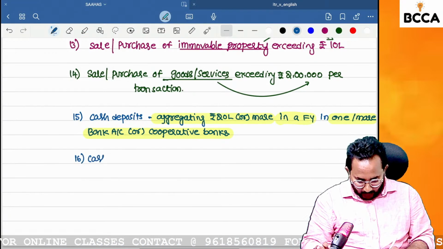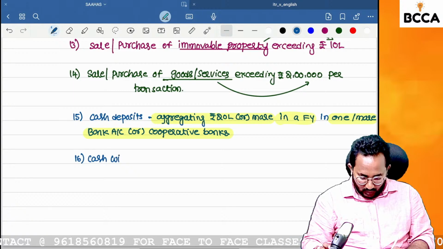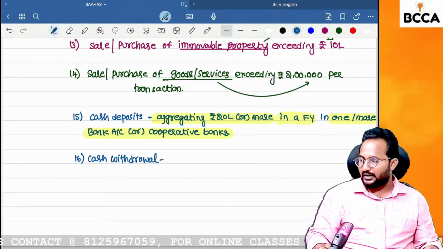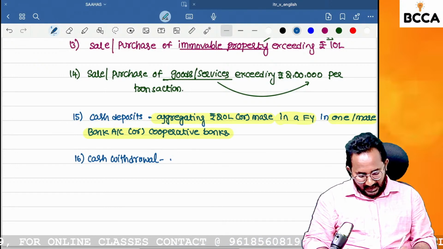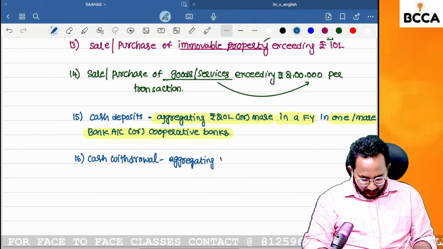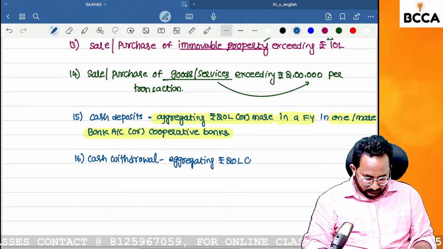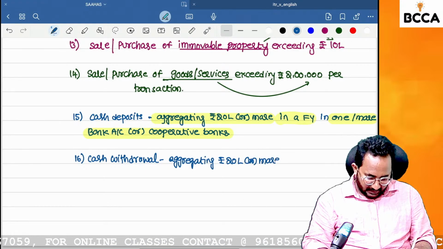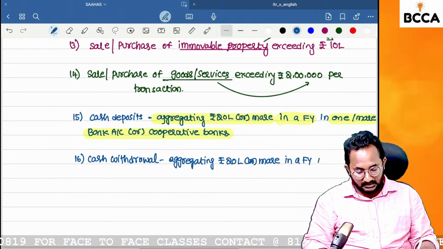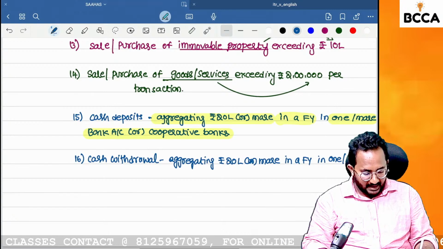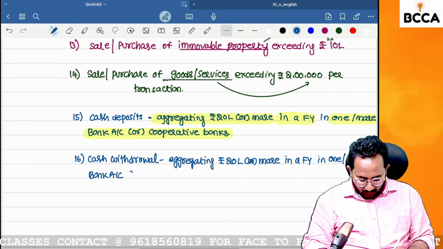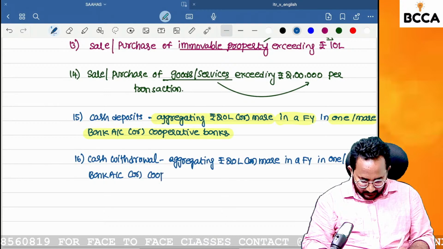So cash deposit is the last point. Here I want to talk about cash withdrawal. If it is a cash withdrawal, you have to check the aggregating amount during the previous year. If that is 20 lakhs or more in a financial year, in one or more bank accounts, or in one or more cooperative banks.